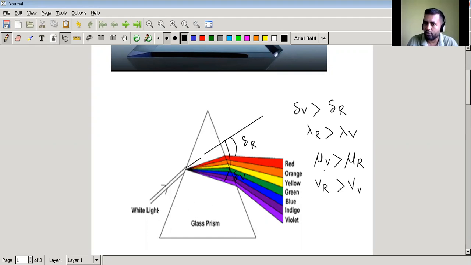Now moving on. So why dispersion happens, because it encounters a medium. In vacuum there is no dispersion, all wavelengths have same speed, but as dispersion happens, it turns out the more the wavelength, the more will be the speed. So you can see the red has highest wavelength, so it will travel with highest speed, and the cause of dispersion is that the speed of different wavelengths are different inside a medium.